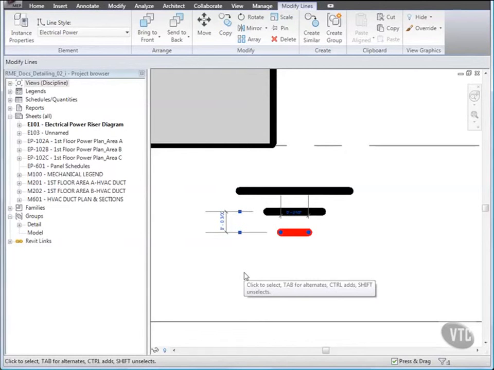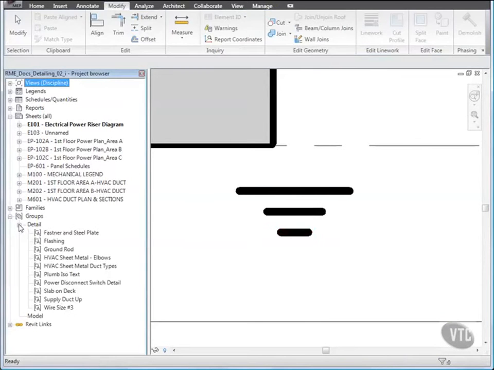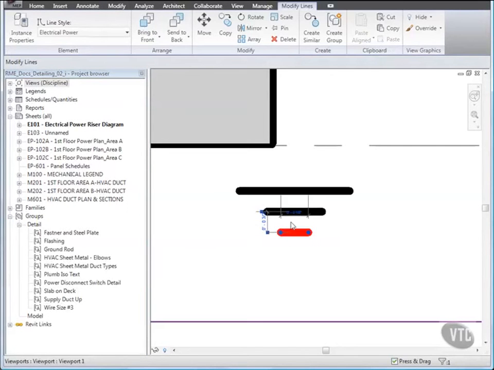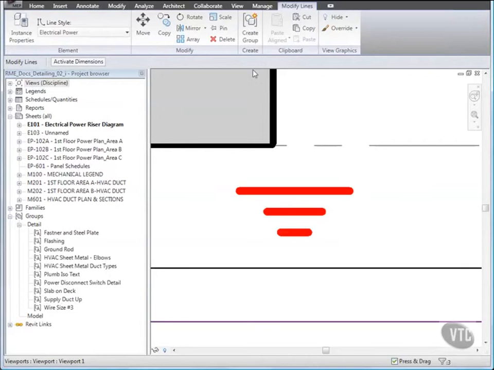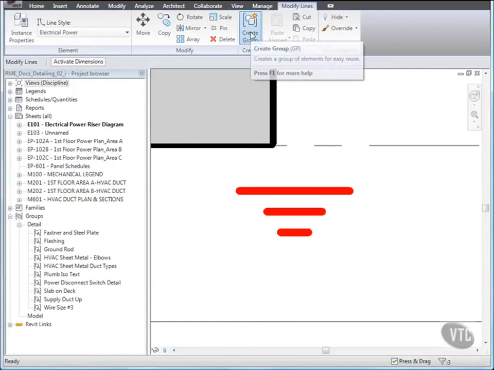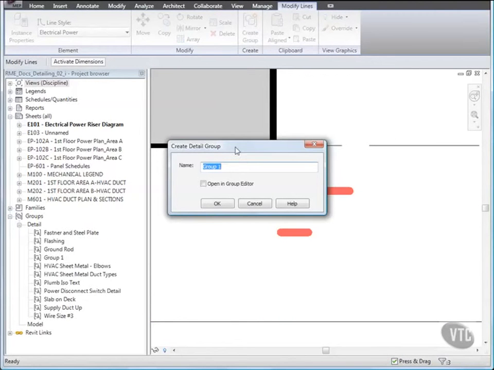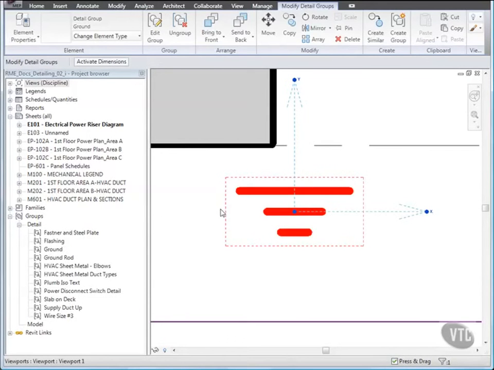Next, we'll create a detail group. In the project browser, expand Detail under Groups, and then, using the Control key, select all the 3 lines. Then from the Create panel, click Create Group, and in the Create Detail Group dialog, type Ground, and click OK. Notice that the new ground now displays in the project browser. With the group still selected, drag the Modify Group Origin control to the midpoint of the top detail line and